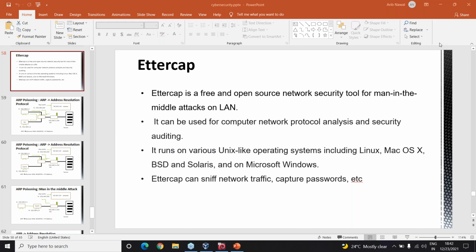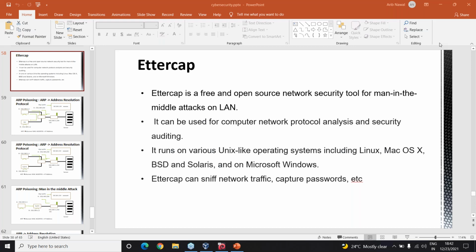So you need to keep testing, keep updating every time, and then just fix those things so that you are not susceptible to a man in the middle attack. So EtherCap is a tool which actually does a similar kind of thing. It performs a MITM attack, right?